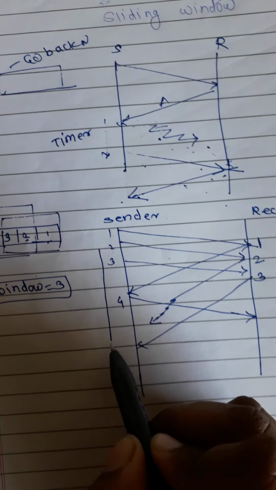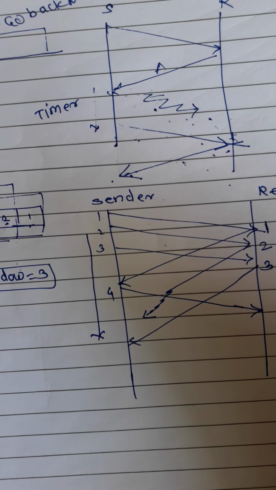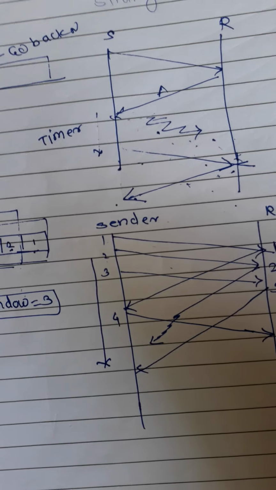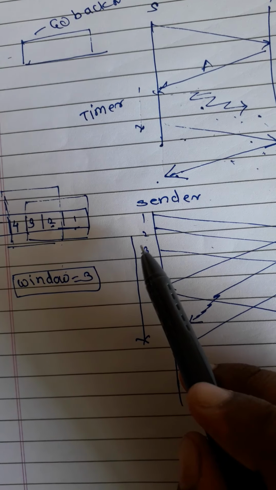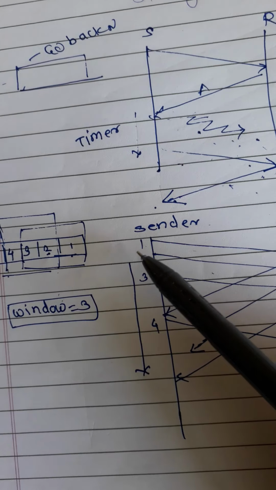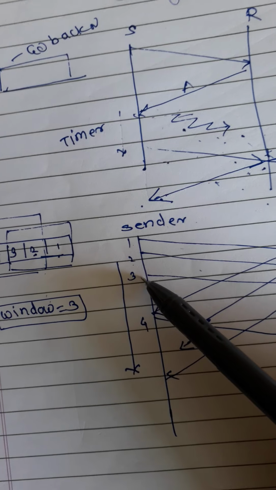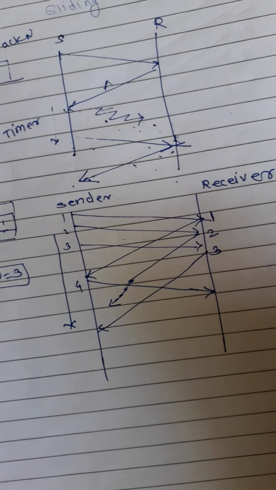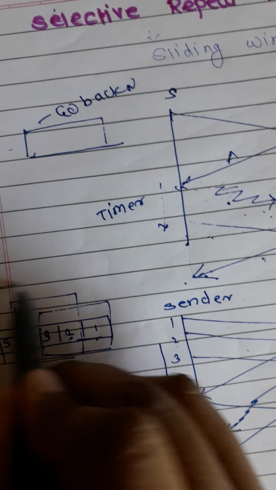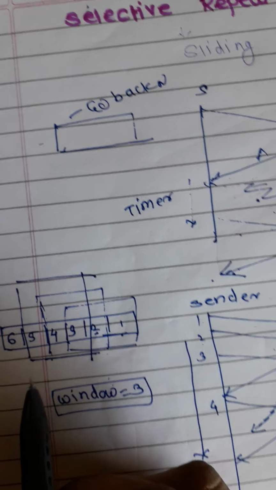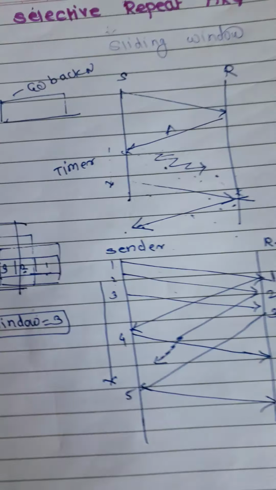Whenever the second frame was transmitted, the timer had already started at the sender side. So this timer will go off, and the sender will identify that for this particular frame it has not received the acknowledgement yet, but it has received the acknowledgement for the third one. If the third one is received, what will happen? The window will shift to the left, and now the fifth will be transmitted.